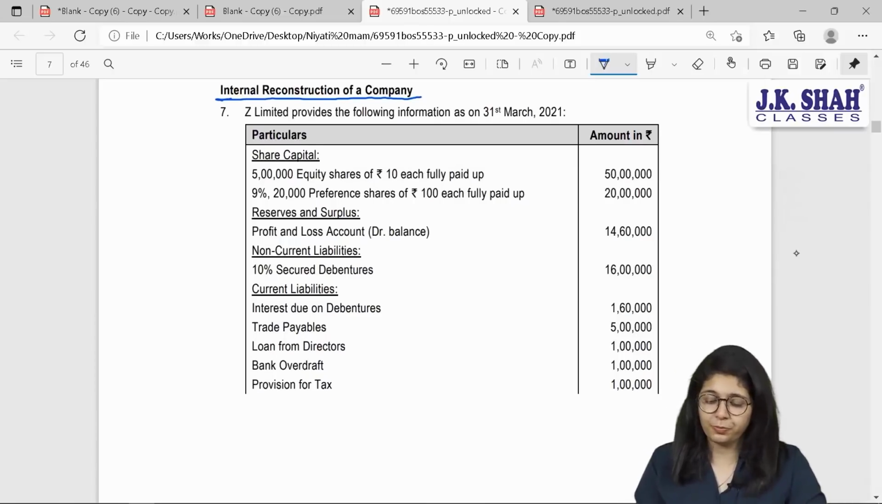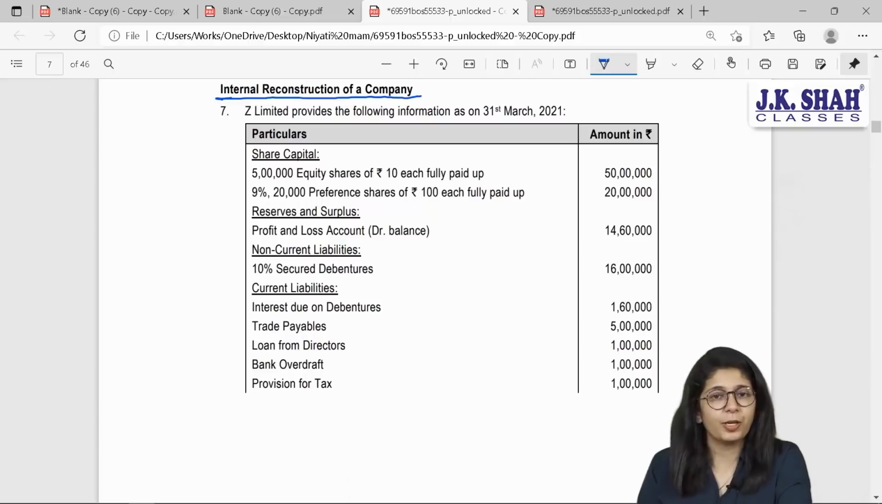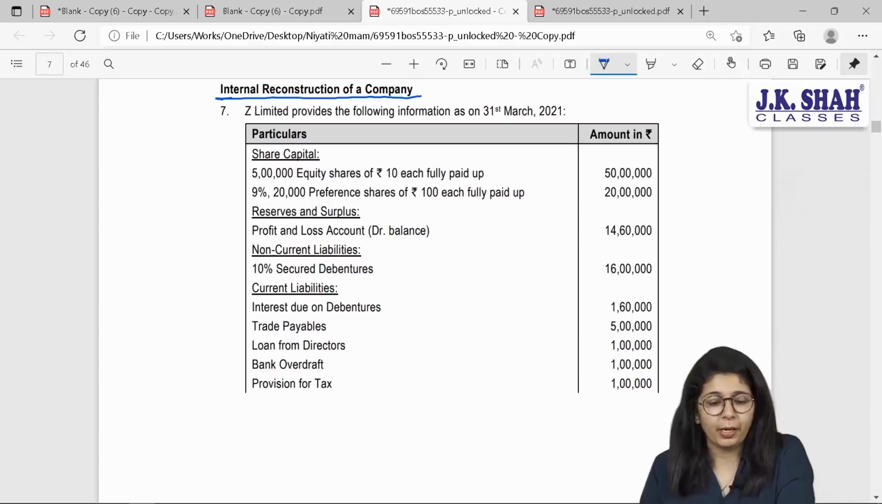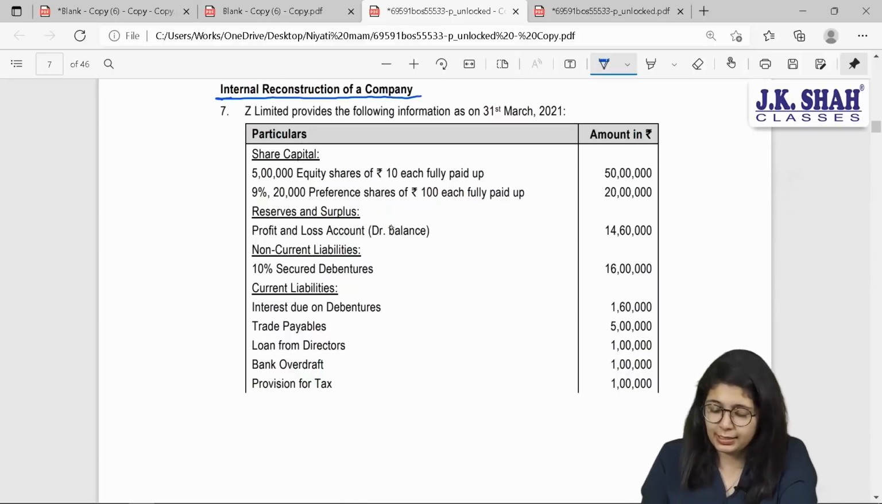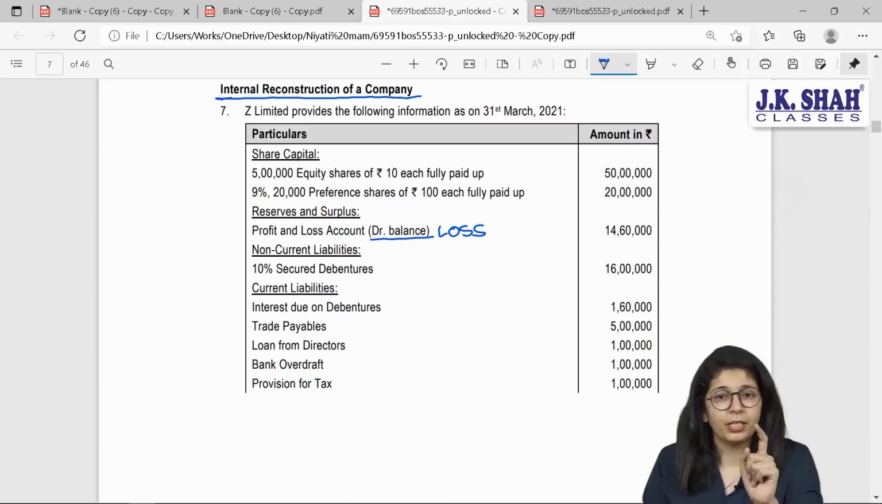So here is your question. Z Limited provides you the following information as on 31st March 2021. Share capital. You have 5 lakh equity shares of 10 each, fully paid up, 50 lakhs. You have 20,000 preference shares of 100 each, fully paid up, 20 lakhs. Reserves and surplus. Profit and loss, debit balance 14,60,000. Now what does this represent? This is your loss. And we know even if nothing is mentioned in the sum, this needs to be written off.